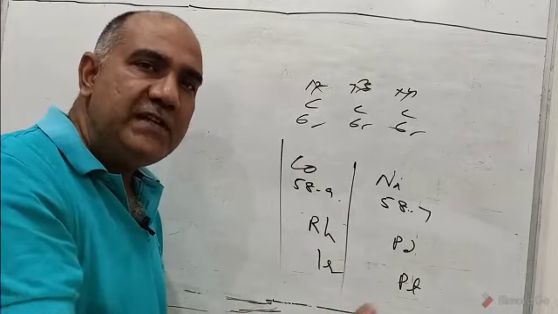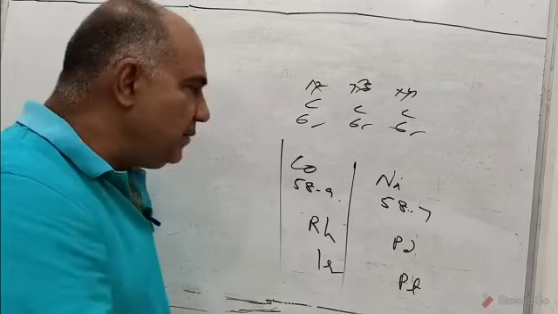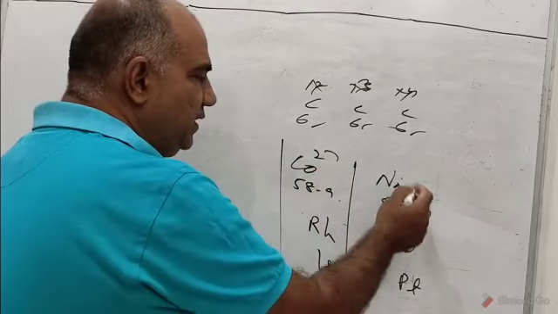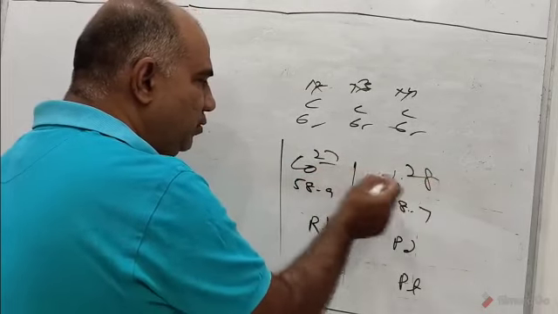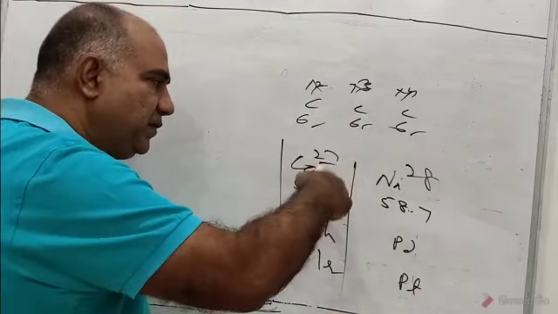But when we arrange them according to the modern periodic law, that means according to their atomic number, the atomic number of cobalt was found to be 27 and that of nickel 28, and according to atomic numbers cobalt was to find a place before nickel.